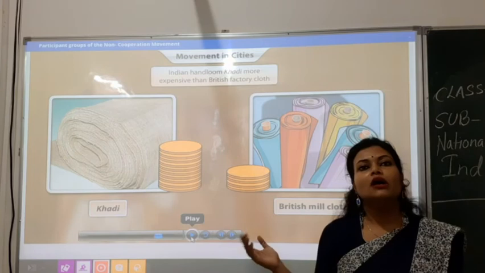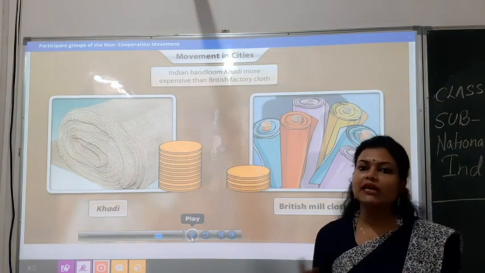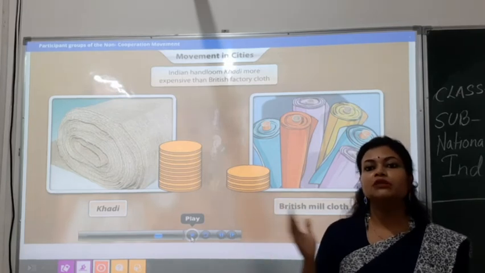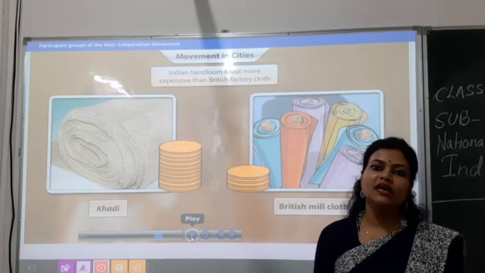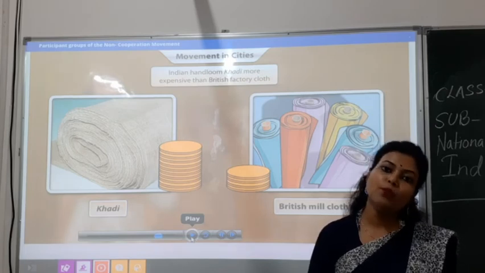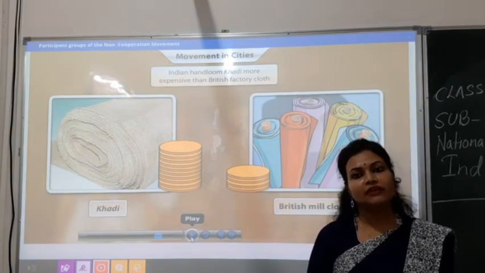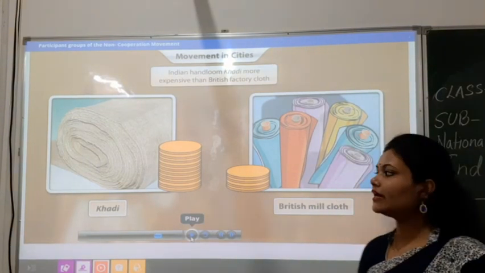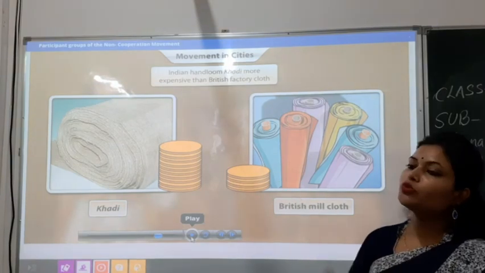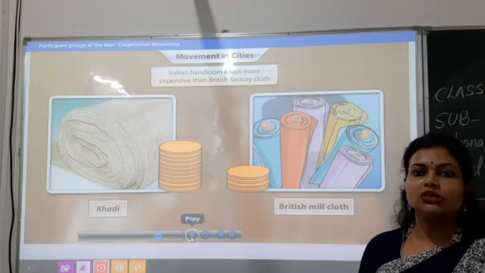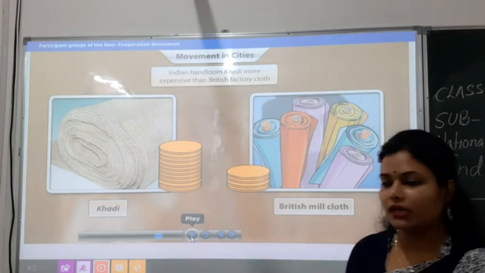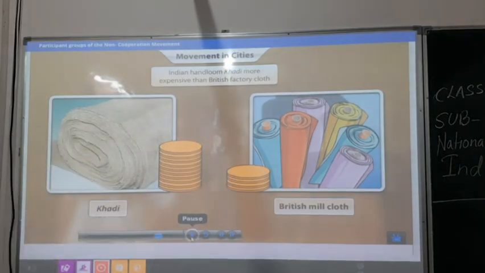If our products are handmade, they will be costly, whereas the Britishers were developed compared to India and had more machinery and technology than our country. So whatever they produced was cheaper than our products. That is one of the reasons khadi was more costly than the British mill cloth. So not every person was willing to pay more. So the poor could not avoid purchasing British mill cloth.